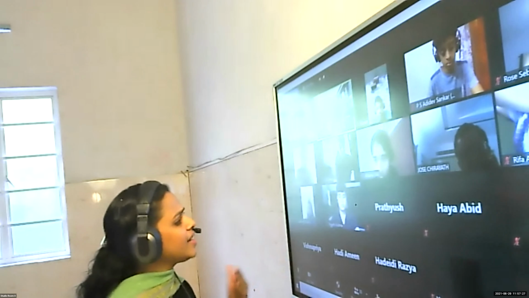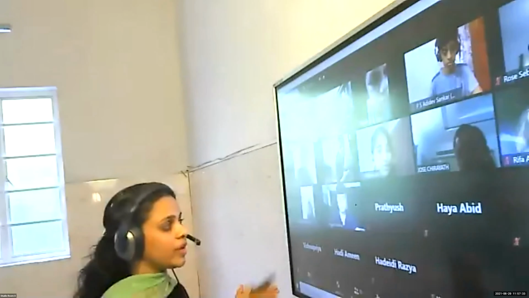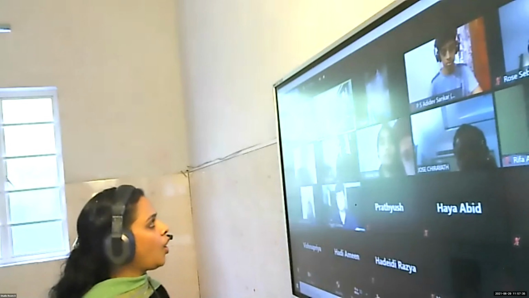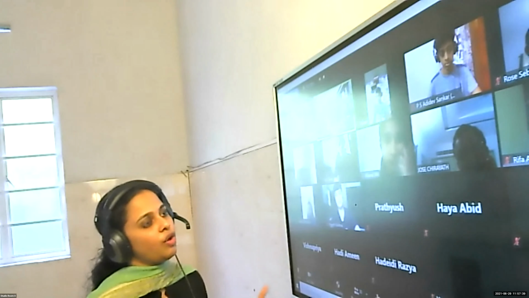And students, what type of charge is flowing here? Positive to negative. The charge is flowing from positive terminal to negative terminal. Okay. What is the type of charge that is flowing here?